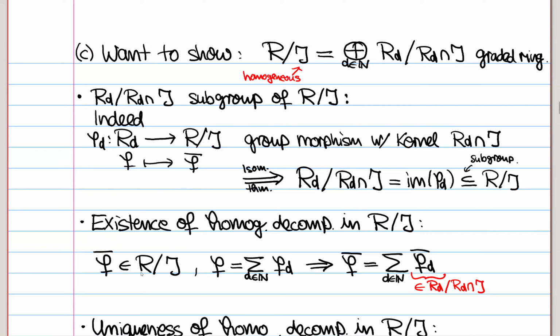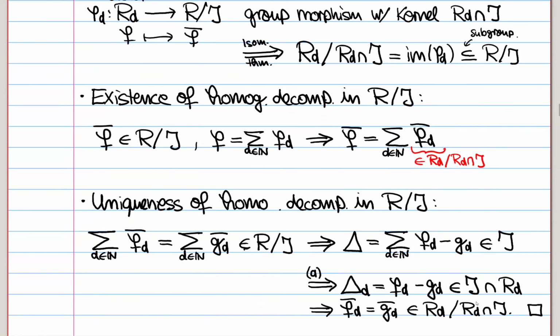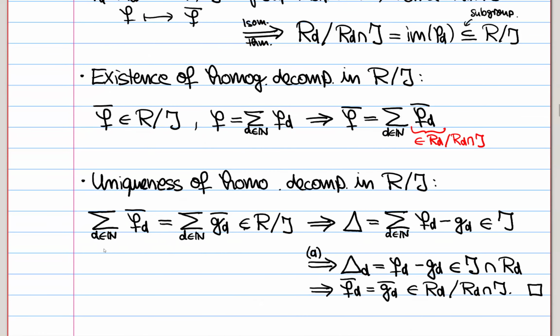So if you have an element f bar inside R modulo J, then it has some decomposition in R. And then f bar has the same decomposition. Now just put equivalence classes everywhere. And these things are in RD modulo RD intersected J. So the existence part was not so hard. The uniqueness part is also not super terrible. So assume that we had two different decompositions like this in R modulo J. Then we want to show the individual terms are already the same.